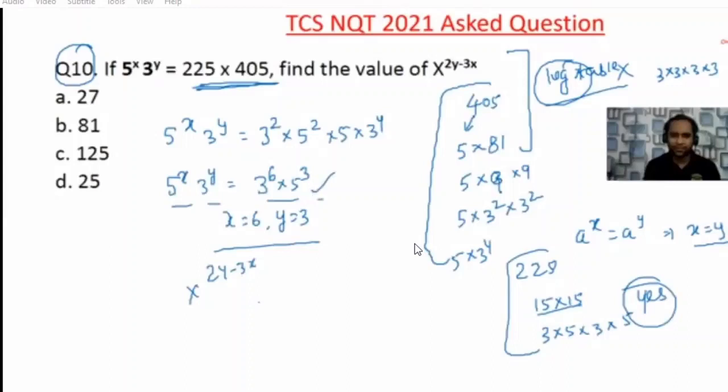Now, x to the power 2y minus 3y. Now I can solve anything. Don't worry. x is 3. So whatever value is there, we will solve into 3 into 3. So 3 to the power 12 minus 9. So 3 cube will be 27. So 27, that's all. Option A is the correct answer.